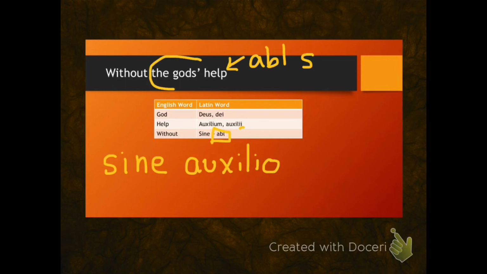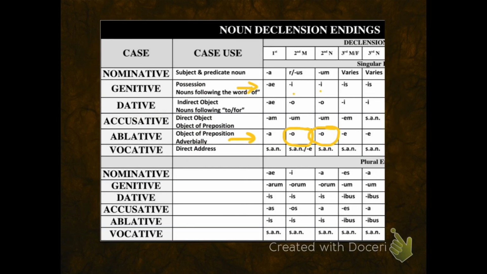Now, what should I do about the word gods? Do you notice the apostrophe? That makes it showing possession. But why is the apostrophe after the S and not in front of it? It's because the word gods is plural. So I want the plural possessive. On my noun declension chart, that means I'm going to use one of these endings on the base of the noun, arum, orum, or